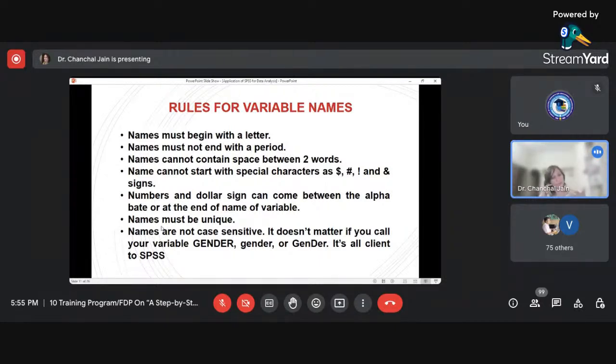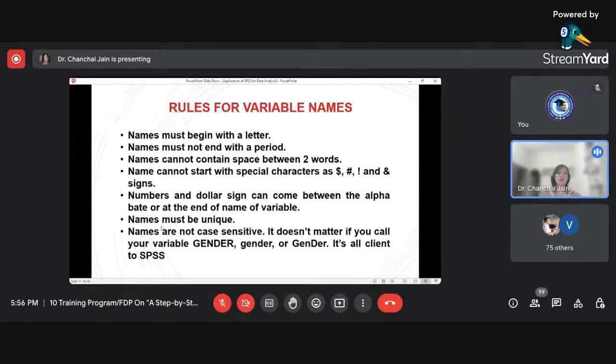If I keep spaces between age, of, and participants, SPSS will not allow you to do so. If you switch from that cell to another cell or row, SPSS will throw an error.